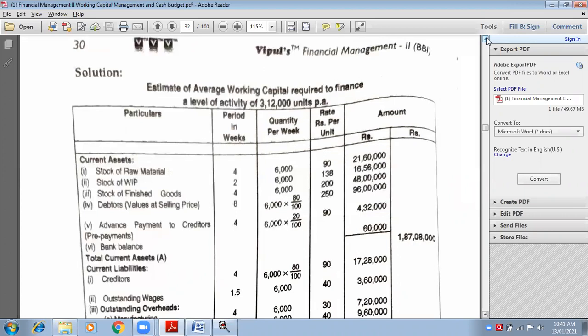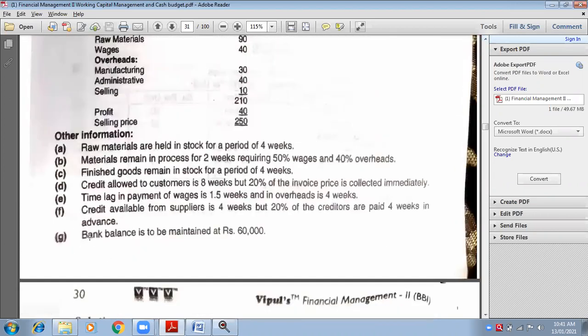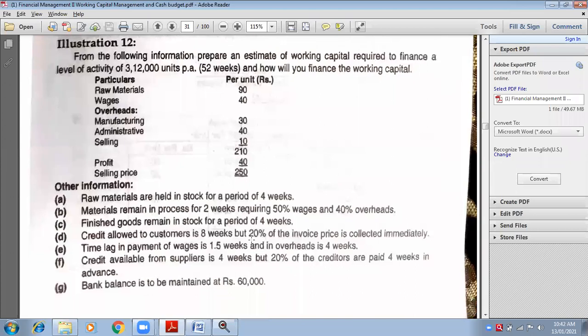Okay. Next point is the last. Bank balance to be maintained is 60,000. Where will it go? Current assets, ma'am. Very good. Bank balance means current asset. It is my money kept in the bank account, so it is business money. Go to current assets, write down bank balance 60,000 directly in the amount column. I think all points are covered. Yes, all points are covered.